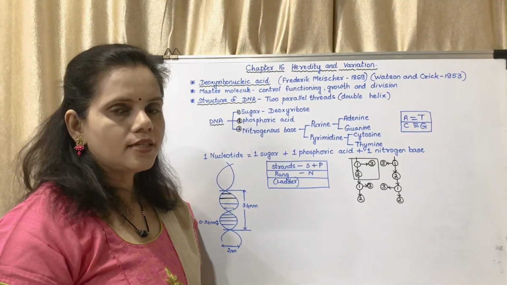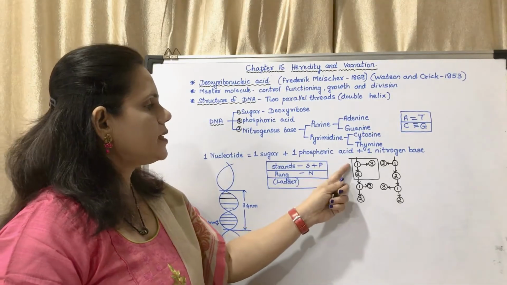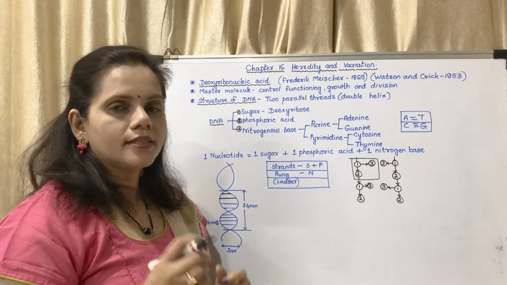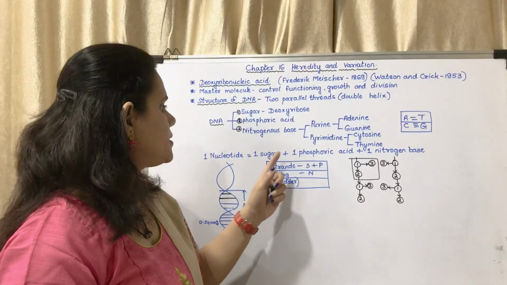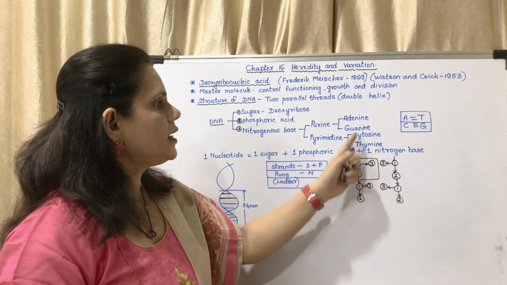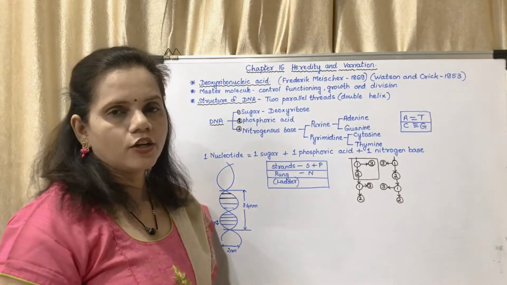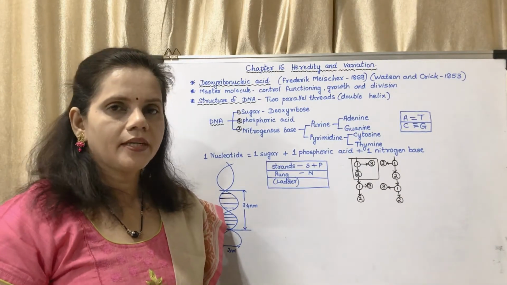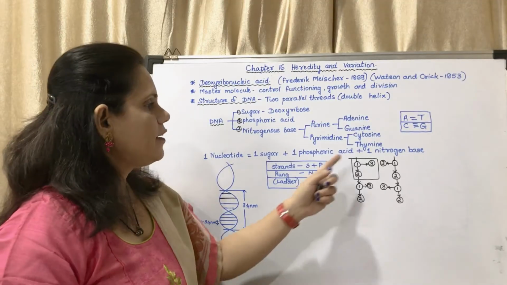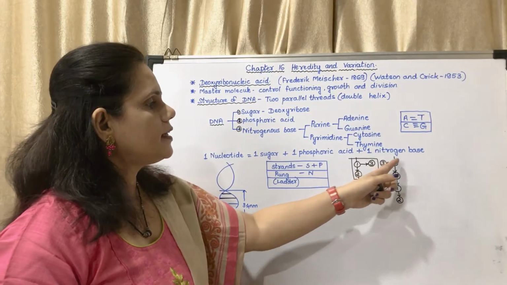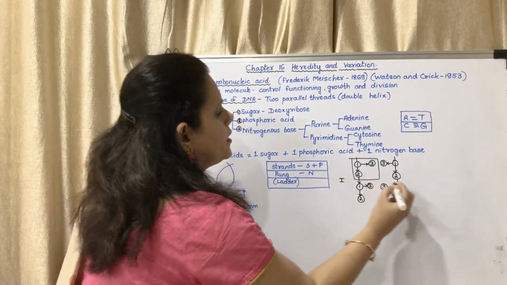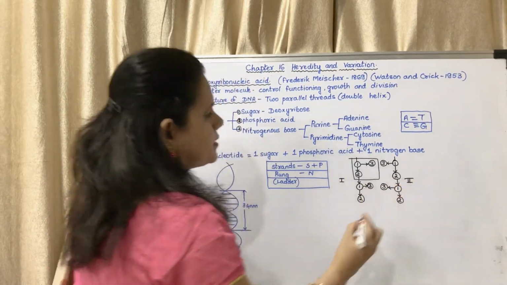One nucleotide. Nucleotide means it is a single unit which is made up of one sugar, one phosphoric acid and one nitrogenous base. So here you may see 1, 2 and this is connected to the 3. The 3 means it is nitrogenous base. This nitrogenous base could be any of these 4. It could be adenine, thymine, cytosine, or guanine. If this is the first strand, this will be the second strand.